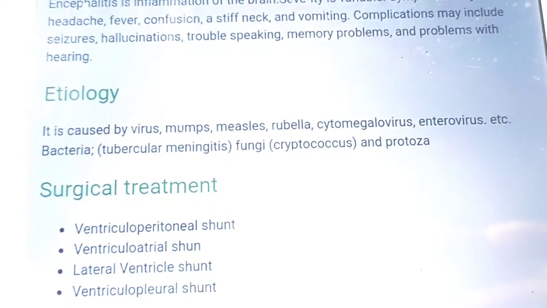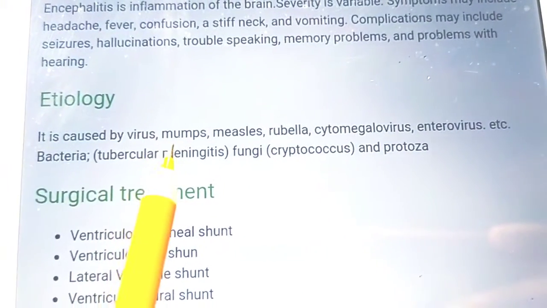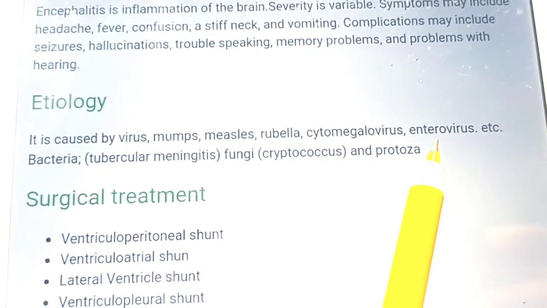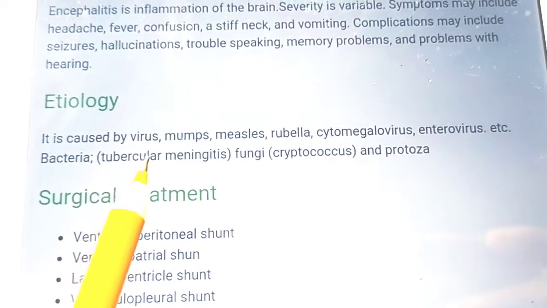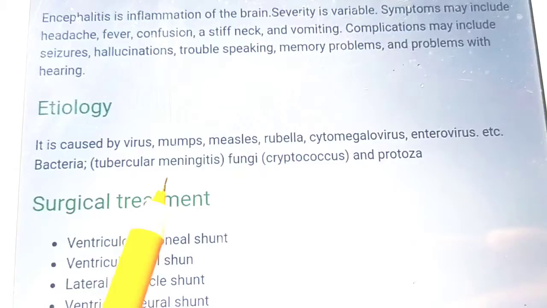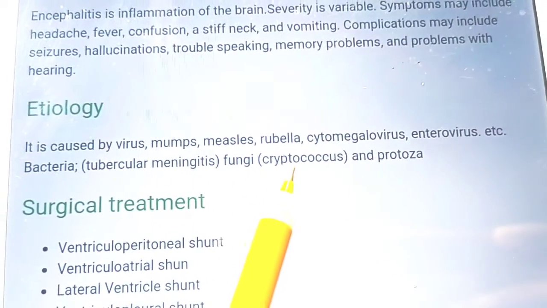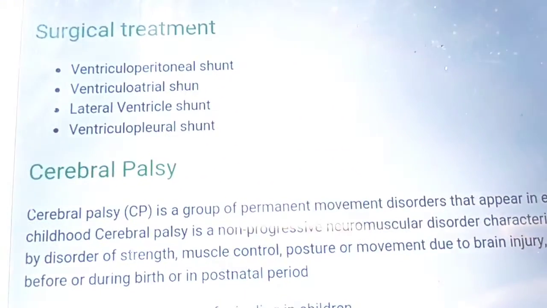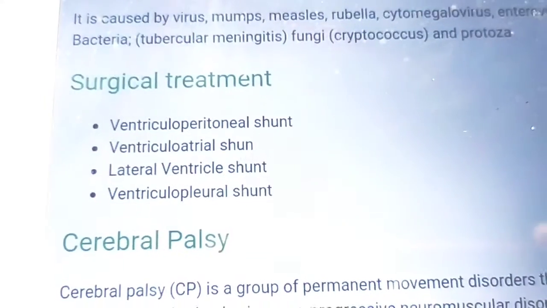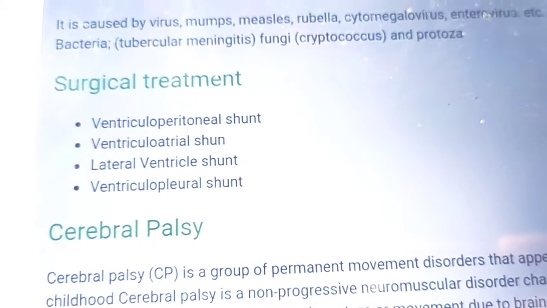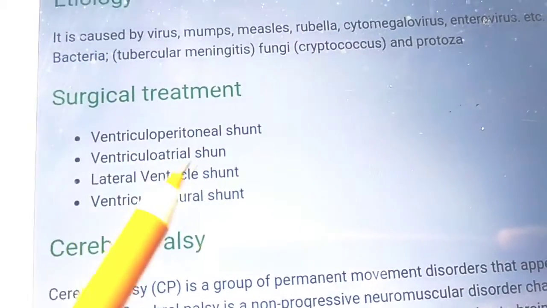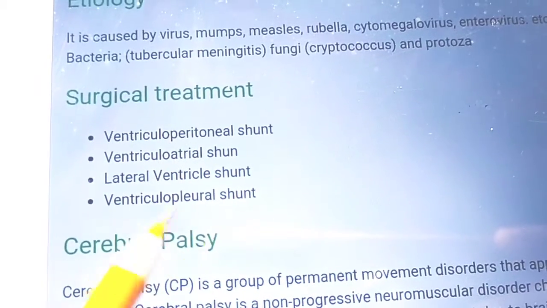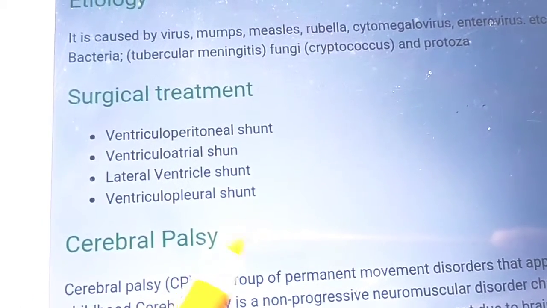Etiology. Encephalitis can be caused by different viruses like mumps, measles, rubella, cytomegalovirus, enterovirus. Bacteria can also cause encephalitis, like tubercular meningitis. Fungi like Cryptococcus and protozoa can also cause it. Surgical treatment: ventriculoperitoneal shunt, ventriculoatrial shunt, lateral ventricular shunt, ventriculopleural shunt.